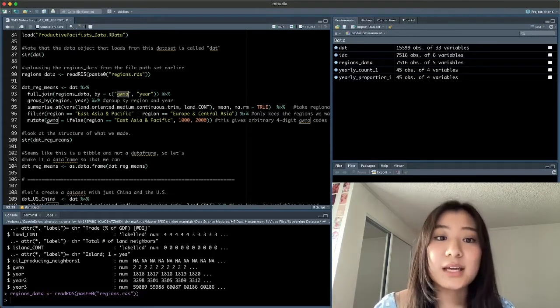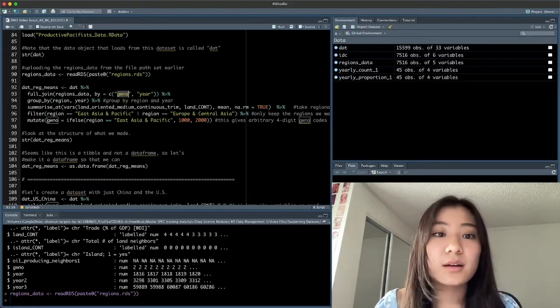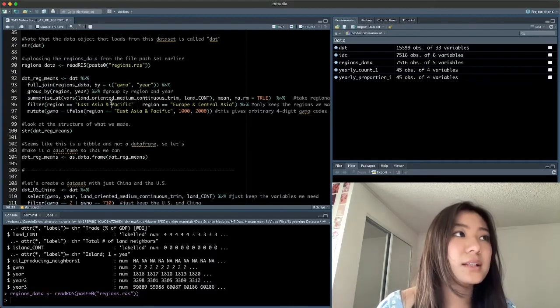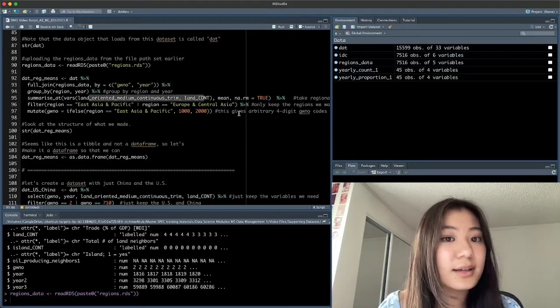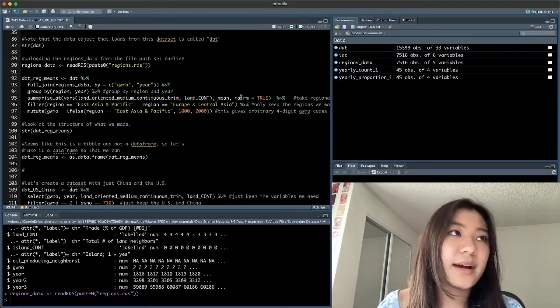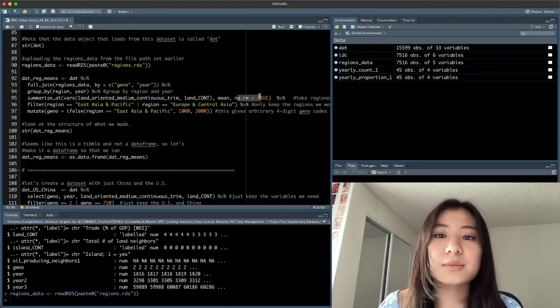Then we're going to use the same summarize at function that we've used before. We're going to use our continuous measure of land orientation. That's essentially the variable of interest that we are preparing as a data set. And then we'll specify that NARM equals true. So if the value for an observation is NA, then we're going to remove it before we calculate the average.